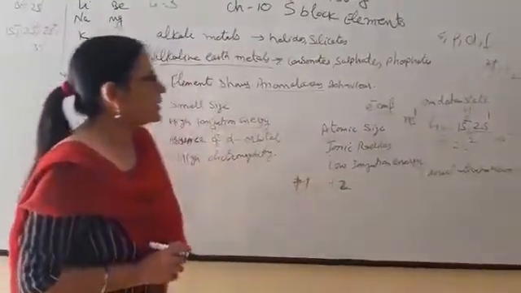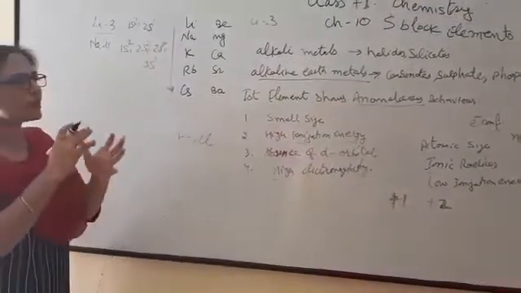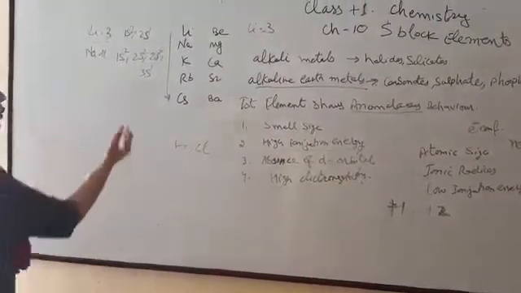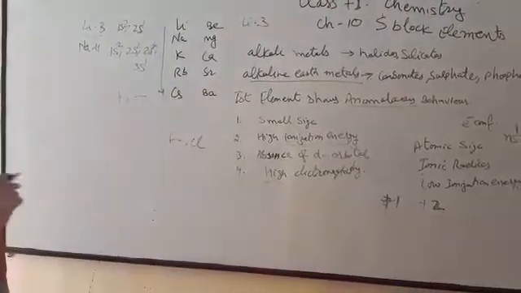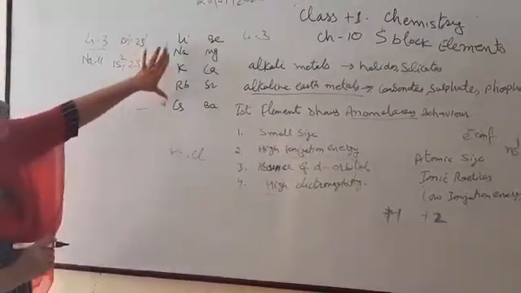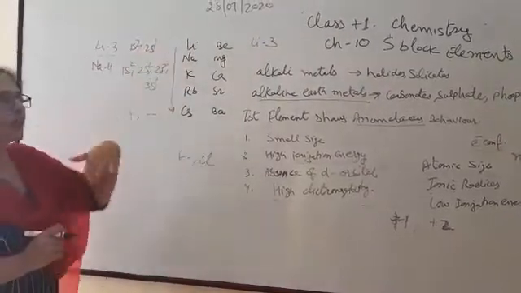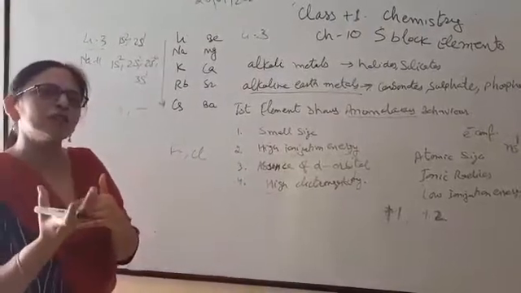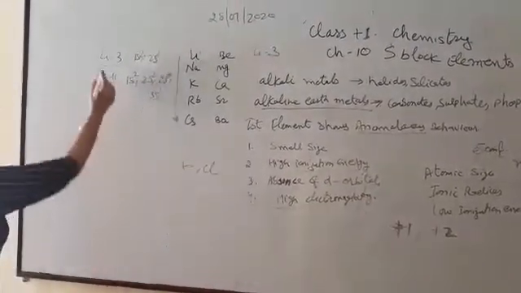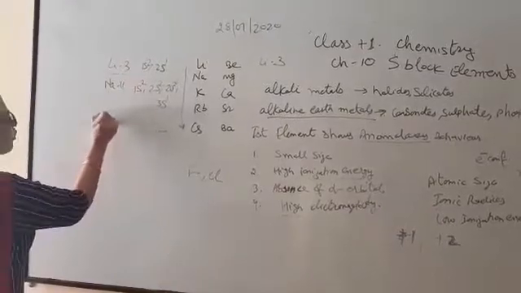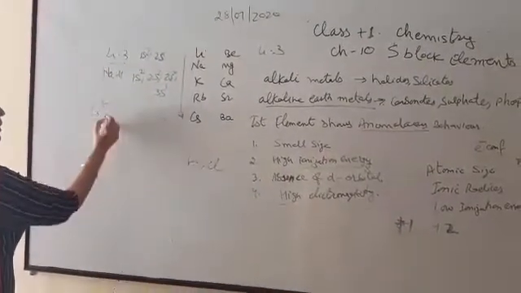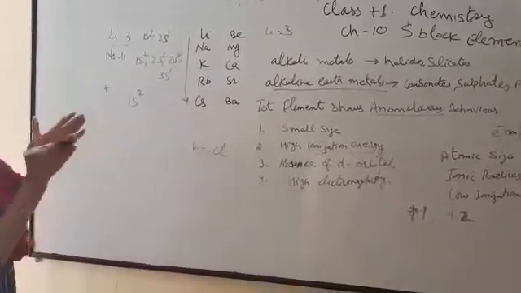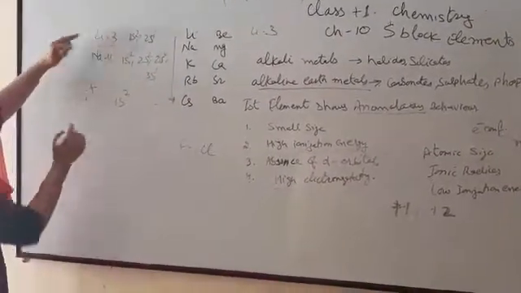Next is the ionic radius. Ionic radius concerns the exchange of electrons: metals lose their electrons, non-metals gain electrons, and acquire positive and negative charge. Cations acquire positive charge. Generally, when cations are formed, the radius of the cation is always smaller than its parent atom. Like lithium, when it forms a unipositive ion, only 1s2, one shell, is there, so its size is smaller compared to the parent atom.